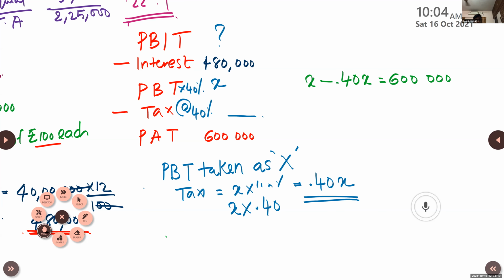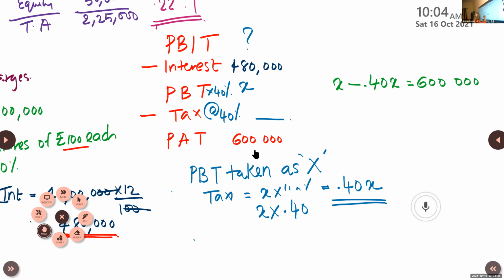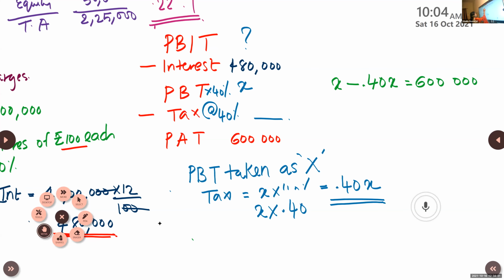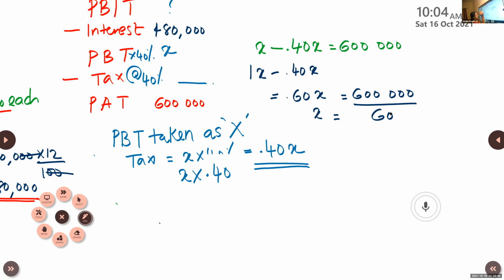So X minus 0.40x means 1x minus 0.4x, that becomes 0.60x is equal to 6 lakh. So X is equal to 6 lakh divided by 0.60, okay. So that becomes 10 lakh.